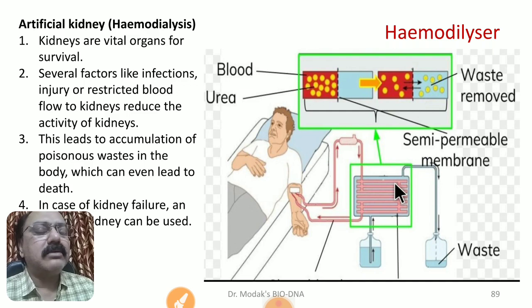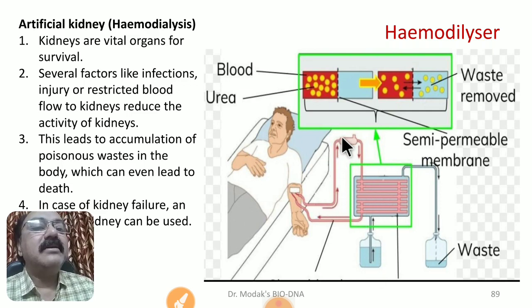Not 100% of the urea may be removed, but 90% of the urea is diffused into this outermost fluid, we can say, and this fluid is then removed. At the same time, as this removed fluid containing waste is taken away, fresh fluid is continuously being filled into this unit.